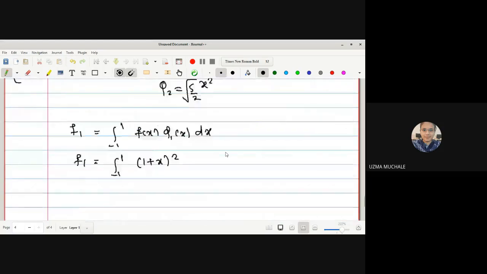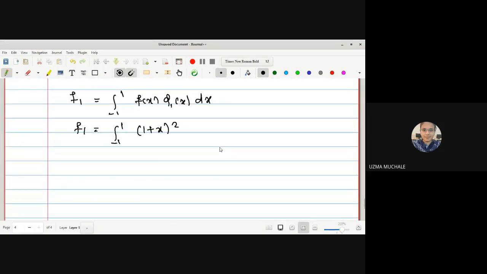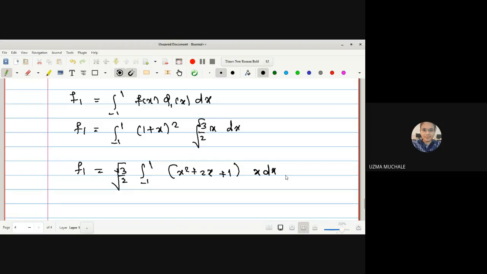So by using the value of phi 1, let me evaluate F1. F1 is under root 3 by 2 into x dx. So F1 is equal to under root 3 by 2, integration from minus 1 to 1. Here it is x square plus 2x plus 1, into x dx.